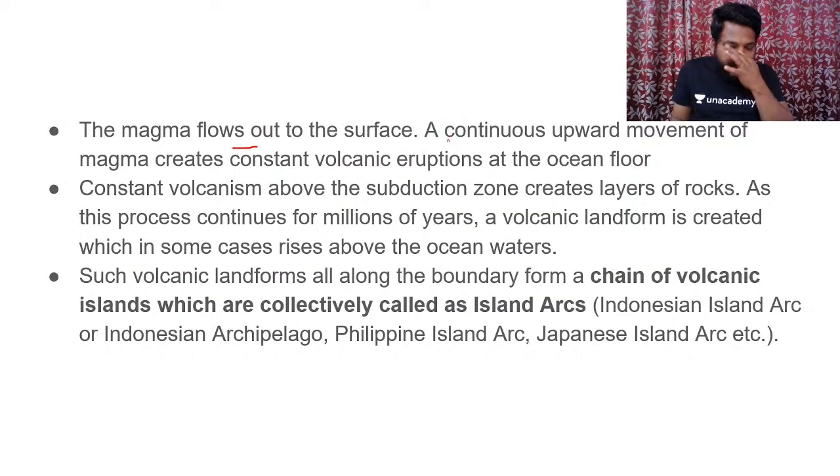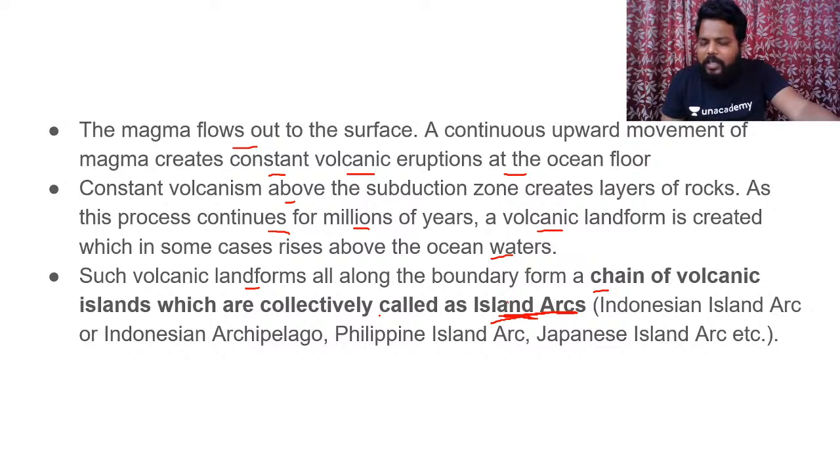As I have said, a continuous upward movement of magma creates constant volcanic eruptions at the opposite oceanic floor, and constant volcanism above the subduction zone creates layers of rocks. As this process continues for millions of years, a volcanic landform is created, which in some cases rises above the oceanic waters. And when it rises above the oceanic water, it results in the formation of an island. Such volcanic landforms all along the boundary form a chain of volcanic islands, which are collectively called island arcs. They generally have arcuate structures, but it is not compulsory.